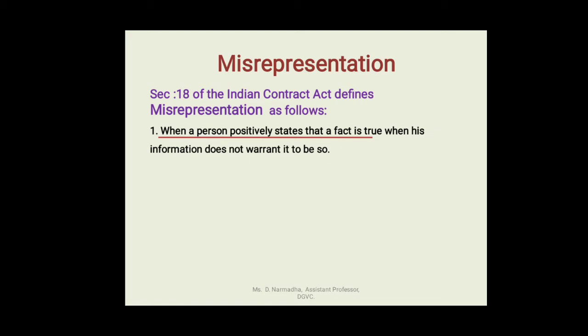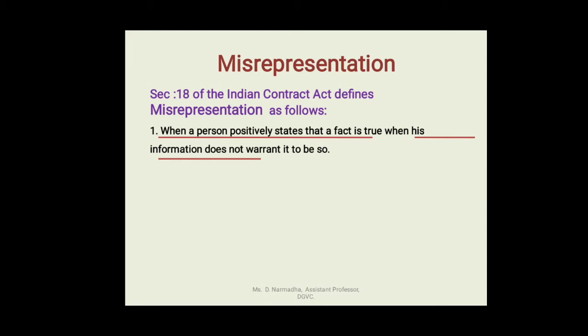That means he is stating that this fact will be true. However, in reality, the information does not warrant it to be so. So that means in reality, it's not true at all.